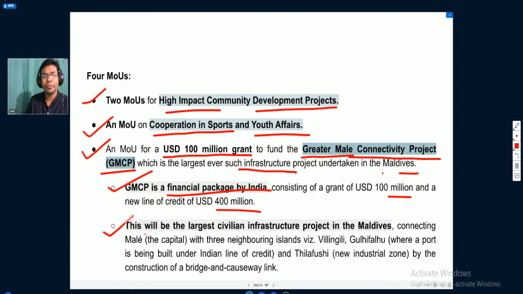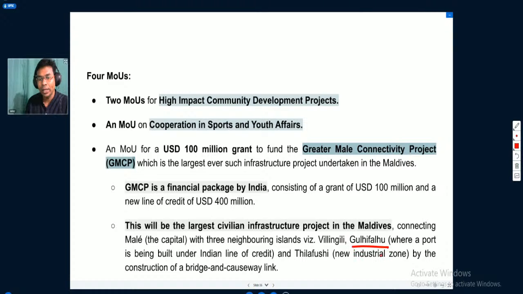This will be the largest civilian infrastructure project in Maldives, connecting Malé, the capital, with three neighboring islands. They are Villingili, then Gulhi Falhu, where a port is being built under the Indian line of credit, and Thilafushi, a new industrial zone, through the construction of a bridge and causeway link.